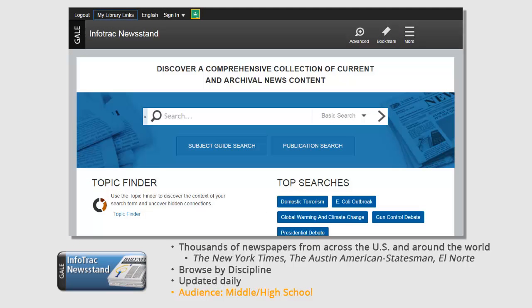InfoTrac Newsstand provides more than 2,300 major U.S. regional, national, and local newspapers, as well as leading titles from around the world. It also includes thousands of images, radio, and TV broadcasts and transcripts. This innovative full-text newspaper resource allows users to search articles instantly by title, headline, date, author, newspaper section, and other fields.